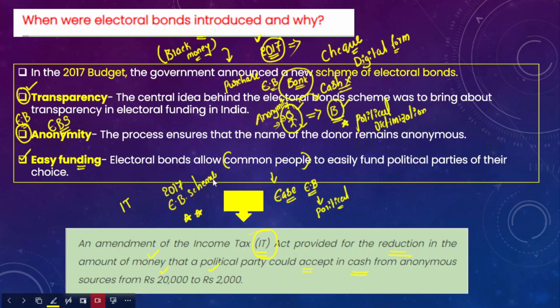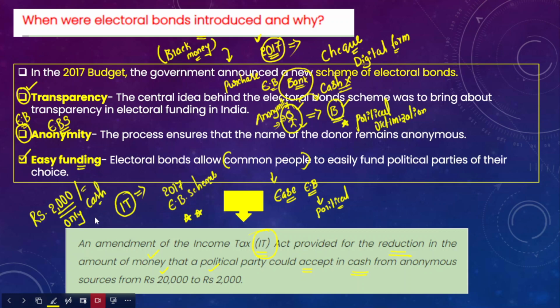Under the IT Act, if you wanted to donate to any political party in cash, you cannot donate more than 2,000 rupees.